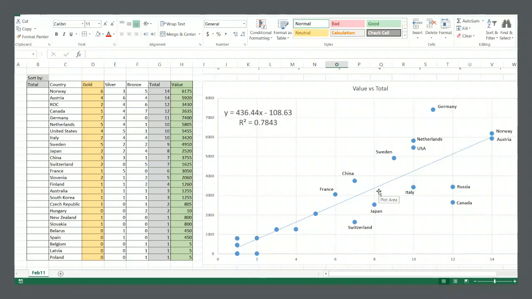So what's actually going on here is these dots are really in a three-dimensional space, where you have three axes: gold medals, total medals, and this value amount that we invented. And again, you can check the videos linked below to see how that's calculated, the dollar value of the medals won.